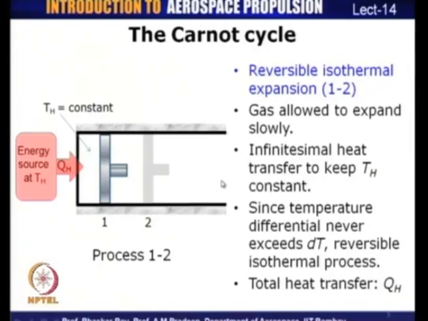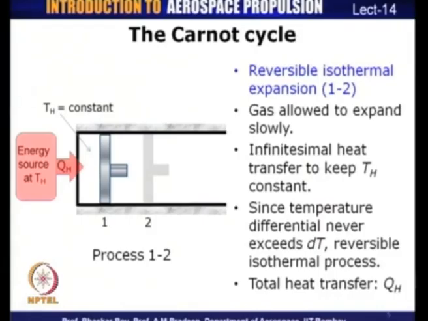So, the first process in the Carnot cycle is a reversible isothermal expansion. During this process, we say that the system moves from its state 1 to state 2. The gas which is housed inside the piston cylinder arrangement is allowed to expand slowly. And how does it expand? It expands basically because of the heat transfer which is taking place from the energy source, which is at TH, to the cylinder, which is again at TH.